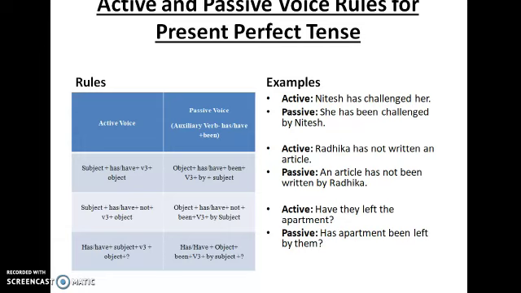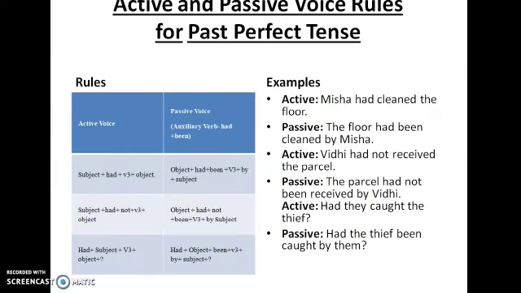If it was past perfect tense, the only difference is that instead of has and have, you have had. See, Misha had cleaned the floor. The answer would be the object, the floor, had plus been plus cleaned by Misha. Here you don't have any other option. Whether it is singular or plural, you just need to add had to it. So had plus been plus V3 form of the verb.